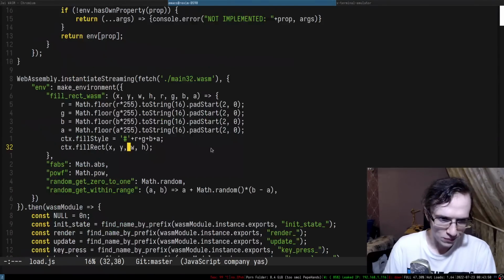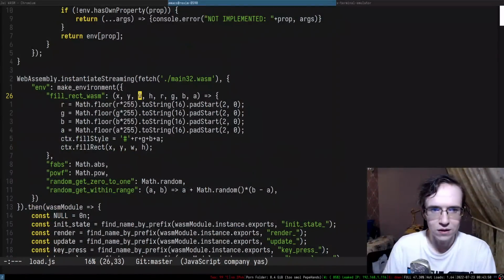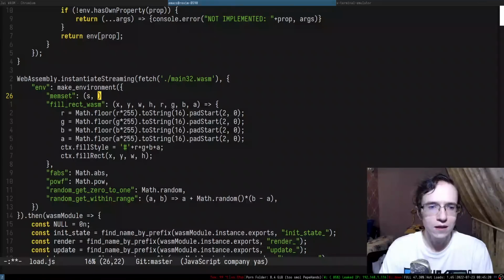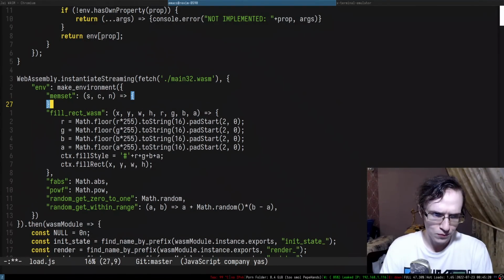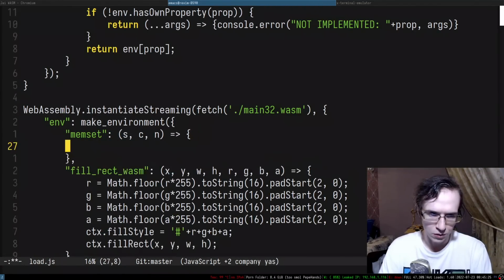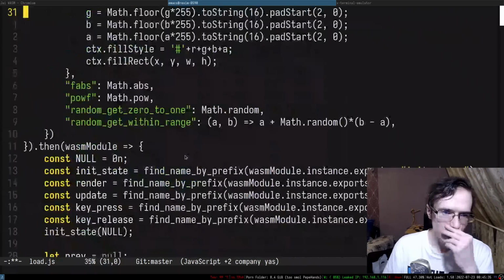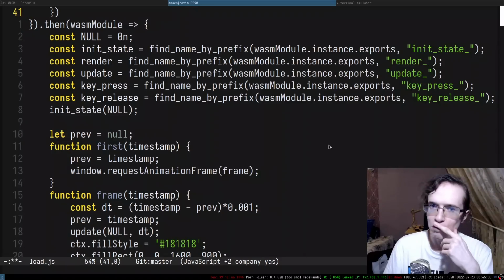Okay, so let me see. We need to implement memset, right? So let's go ahead and implement that. What we need to do is take the chunk of memory of the size n that starts at s. To do that, we need to get that memory.